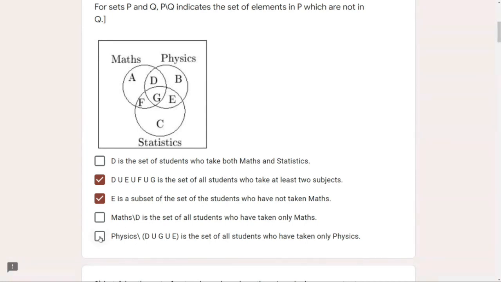And yes, we see it is because we are only left with B, and the B region is only for physics. So yes, this option is correct. So if anybody has any doubt, can ask. I am proceeding to the second question.